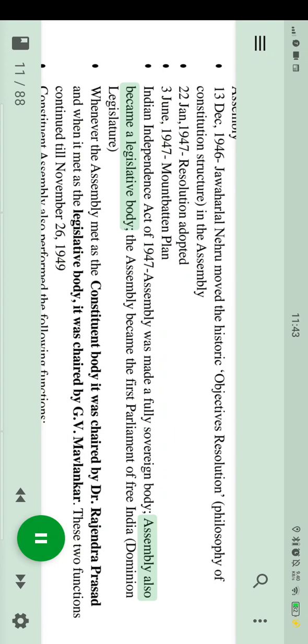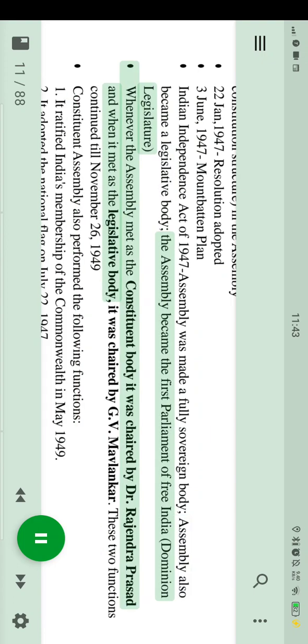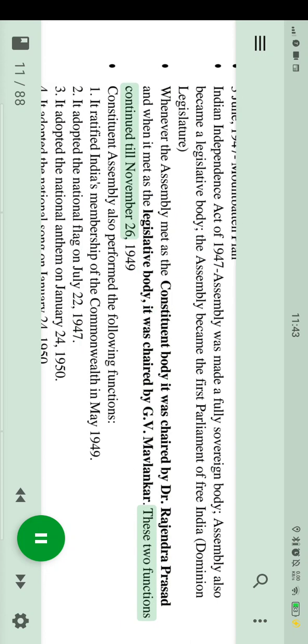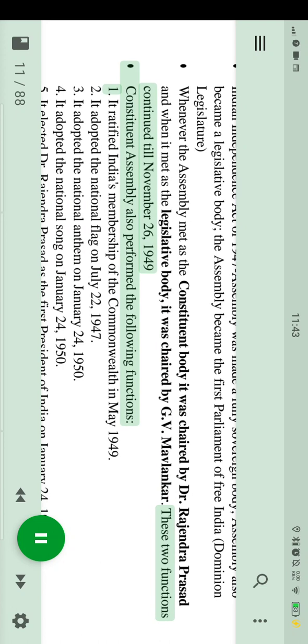The Assembly also became a legislative body. The Assembly became the first Parliament of Free India, the Dominion Legislature. Whenever the Assembly met as the constituent body it was chaired by Dr. Rajendra Prasad, and when it met as the legislative body, it was chaired by G.V. Mavalankar. These two functions continued till November 26, 1949.